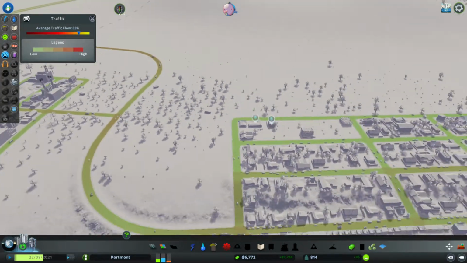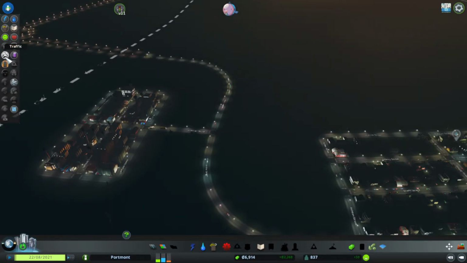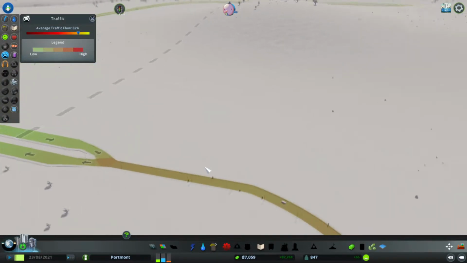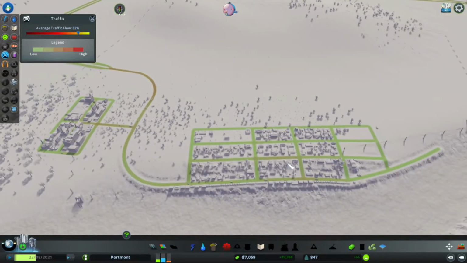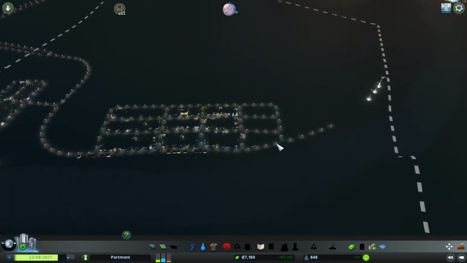Let's check how traffic's going, which we can do by clicking this eye up here, and then clicking on all the cars. Alright, so traffic's getting a little bit busy coming in off the highway. It's still nothing to worry about. Our whole town's only 800 people, so that's nothing overly major.